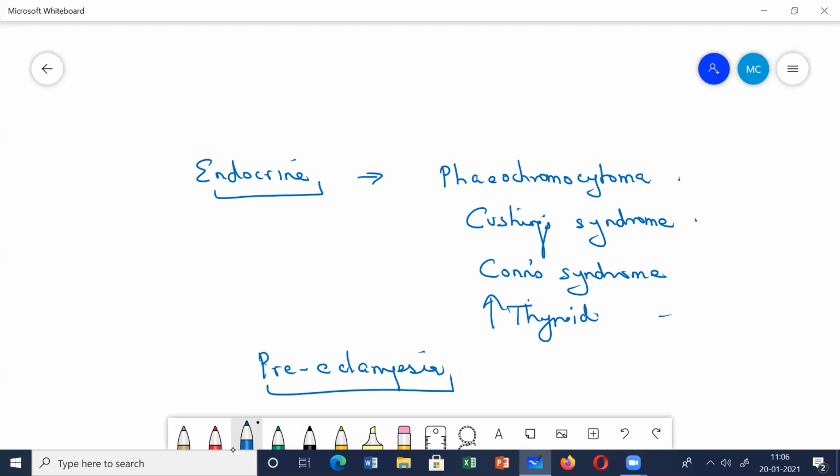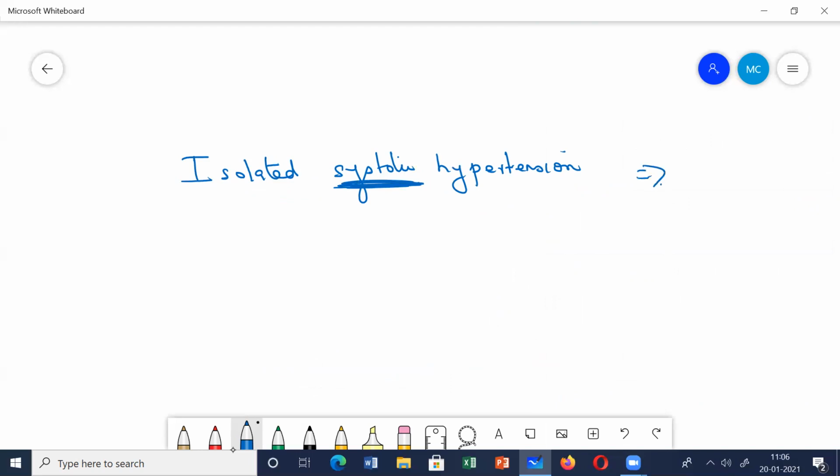Clear? Okay, now there is one more thing which is called isolated systolic hypertension. From the name only you can understand. What do you understand by isolated systolic hypertension? In this type of hypertension, only the systolic blood pressure is raised. The diastolic is not raised.